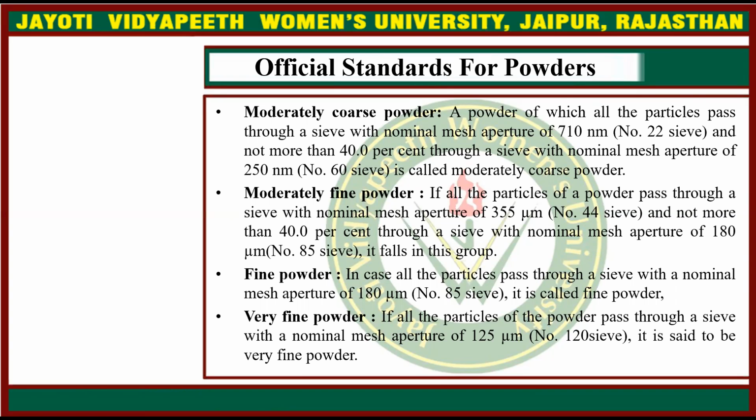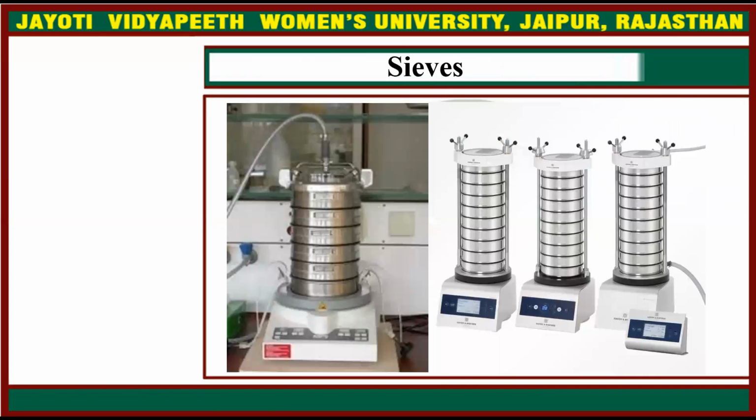Then moderately fine powder: if all the particles of a powder pass through a sieve with nominal mesh aperture of 355 micrometer and not more than 40% through a sieve with nominal mesh aperture of 180 micrometer, it falls in this group. Then fine powder: in case all the particles pass through a sieve with a nominal mesh aperture of 180 micrometer, it is called a fine powder. Very fine powder: if all the particles of the powder pass through a sieve with a nominal mesh aperture of 125 micrometer, it is said to be a very fine powder.